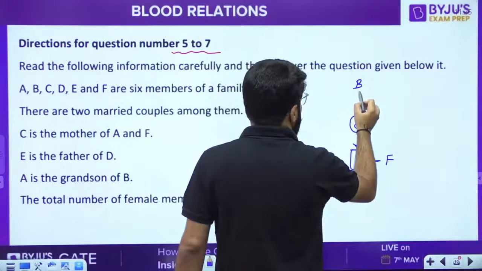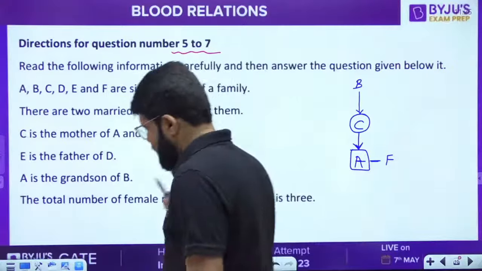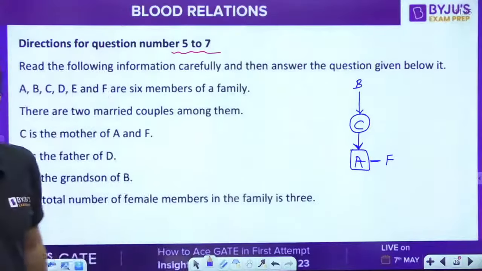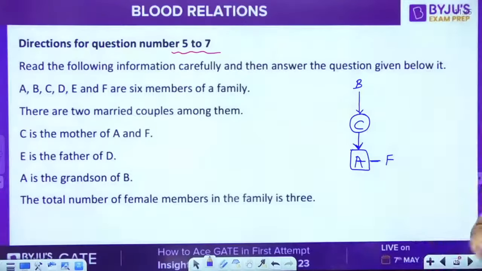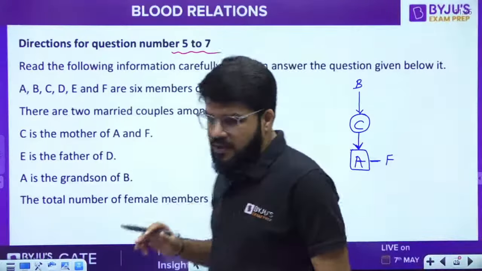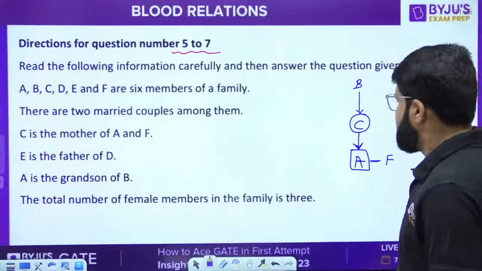But it should be 2 levels. B should be 2 levels up, and A should be 2 levels down. This is the tree till now that we have decoded. It's a good puzzle here. Now let us see the answer based on this.